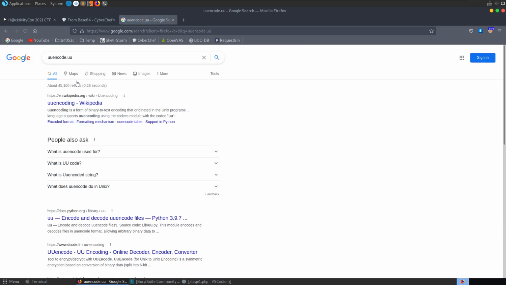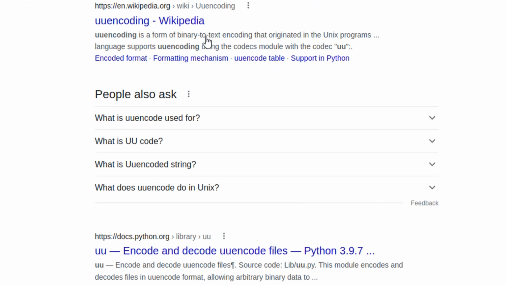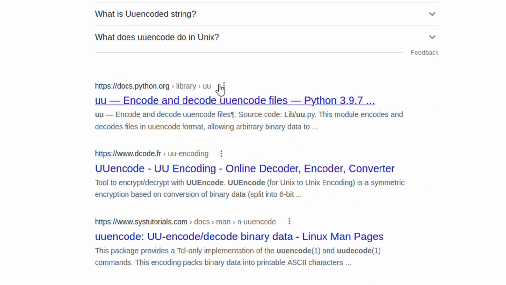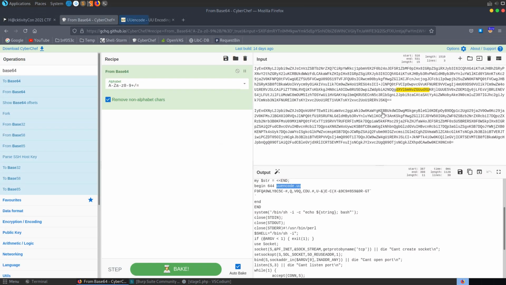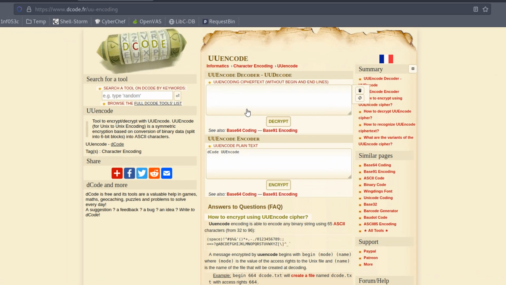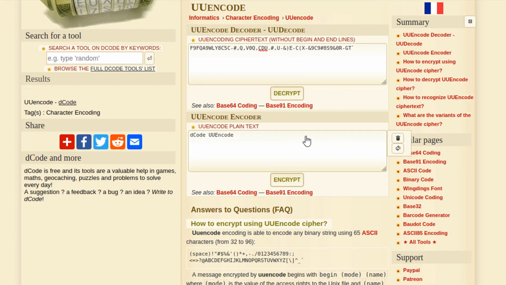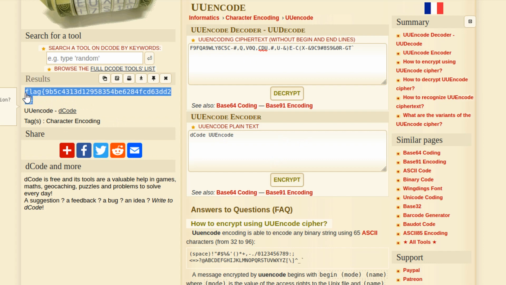UU encoding is a form of binary to text encoding originated in Unix programs, and we can decode this in Python. We also have a decode.fr link, so hopefully we'll just be able to do this online. If we take this string and paste it in here and then decrypt, we get the flag.